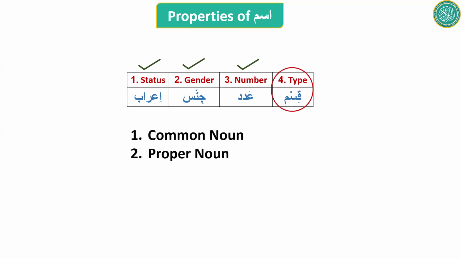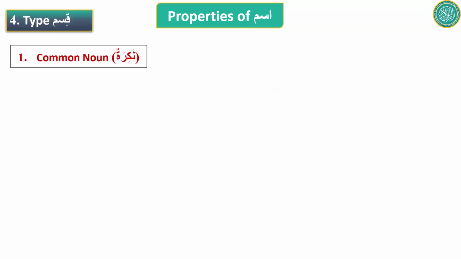And what are they? Common noun, proper noun. It is similar to gender with respect to how we find out whether it is common or proper. The default type is common.